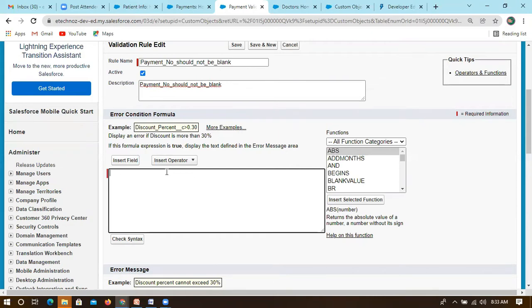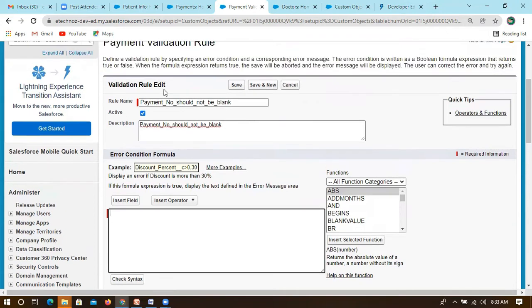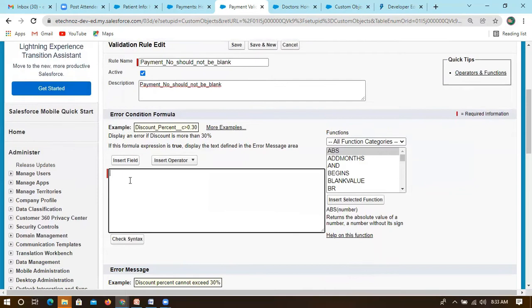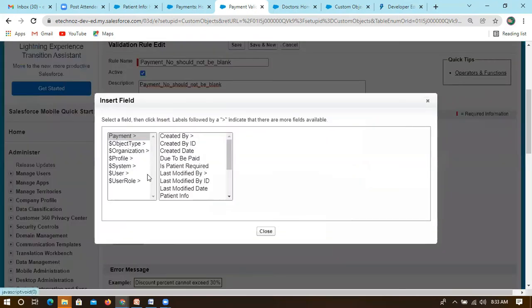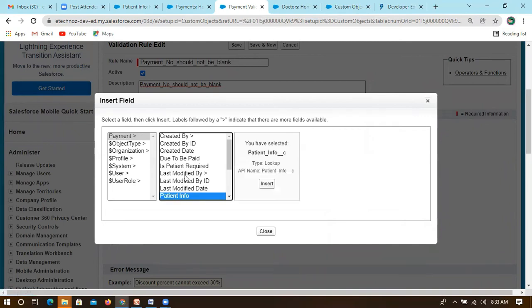Likewise, you can also create, you can just write the business logic here. Opposite to that, the business logic you have to mention. The business logic is payment number should not be blank. That means you have to check whether it is blank. You can just select insert field here. You have to mention which field it is, a patient info.